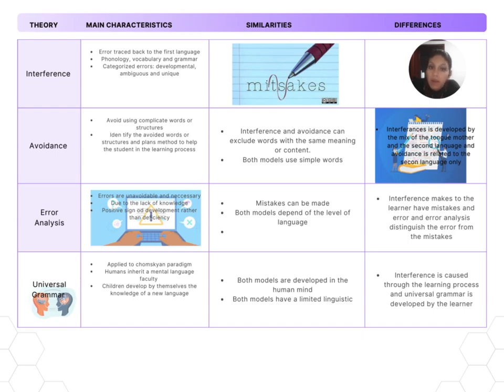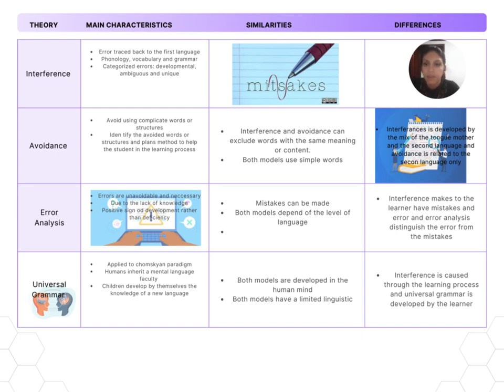Also, we have error analysis, which says that errors are unavoidable and necessary, and mistakes can be made by accident. One of the causes is the lack of knowledge, and it's also a positive sign of the development that is acquired with knowledge, and it's better to have some errors rather than a deficiency.